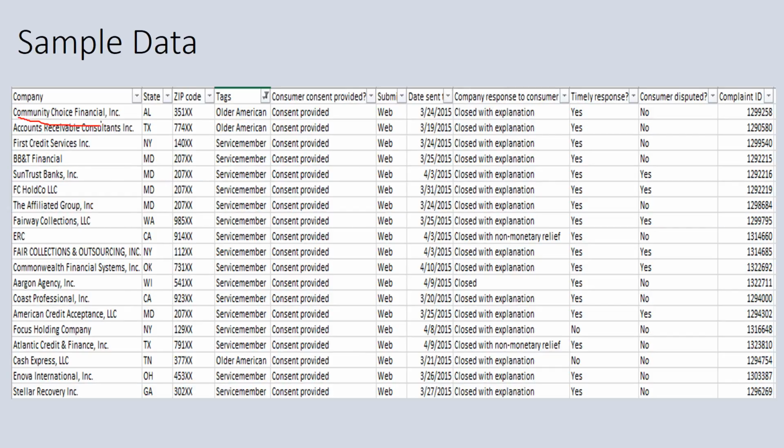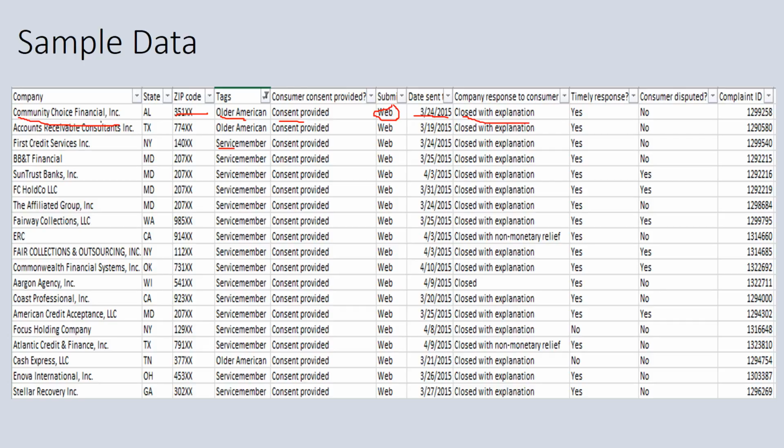This shows company name, its state, its zip code, its tags like older American, service member, and consumer consent provided. If it's provided, then it's shown as consent provided. Otherwise, it will be null. Submitted via shows how the customer submitted their complaint, via web or via mobile, anything like that. This is date sent to the company, like when this complaint was sent to the company. Company response to customer shows what the response of the company to the customer was.